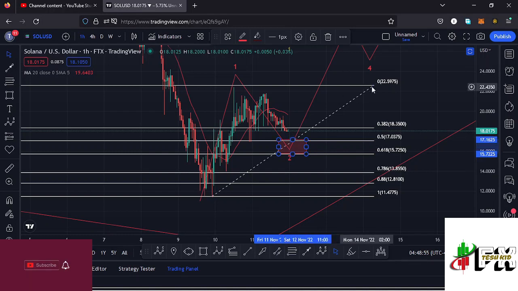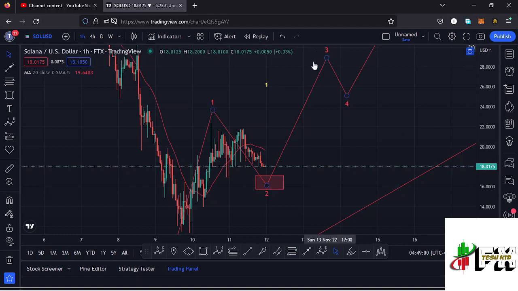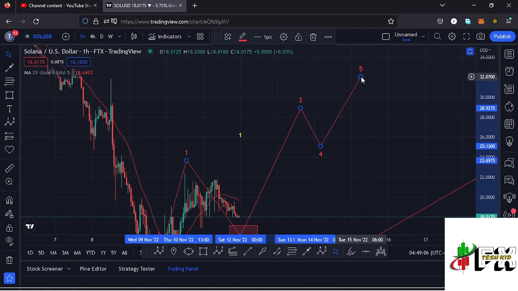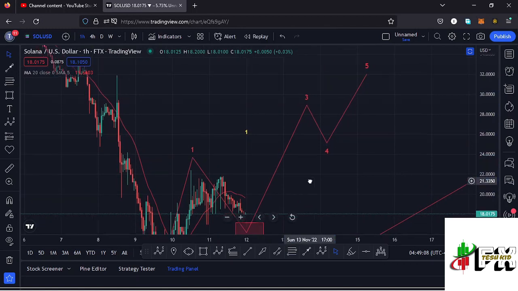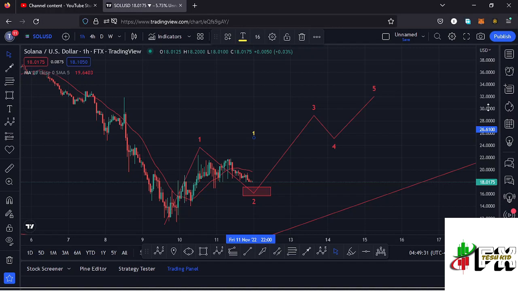And that is the minimum that I'm expecting that second wave to do before we see a bounce to the upside in the formation of this wave 3, then expect a wave 4, and then continue pushing higher in the formation of that wave 5. And once we see the formation of the wave 5, that will be completing a fractal wave count 1 to the upside in the formation of that higher Elliott wave count 3. And in that scenario, I'm assuming that we might have seen the bear market low and also the low for that higher Elliott wave count 2.